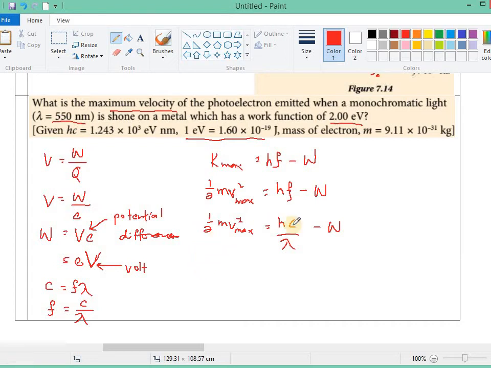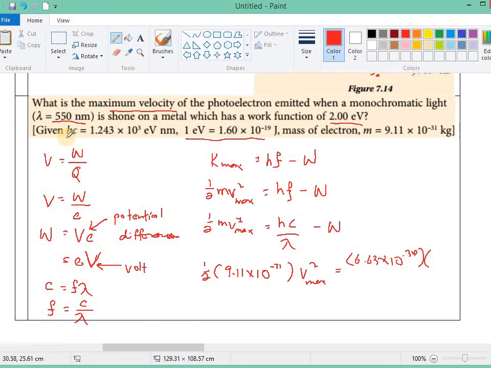So now we can put in all the information. Half times the mass of the electron, 9.11 times 10 power negative 31, times v max squared, equals the Planck constant 6.63 times 10 power negative 34 times the speed of light.